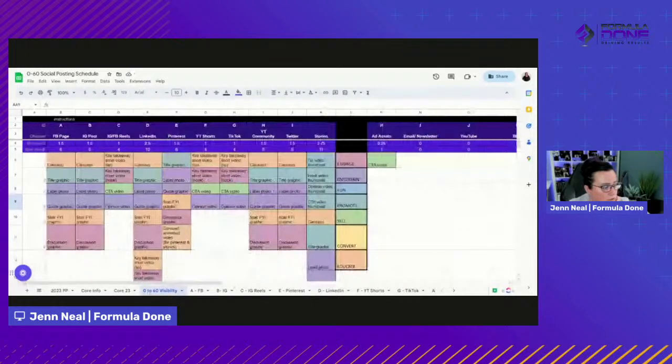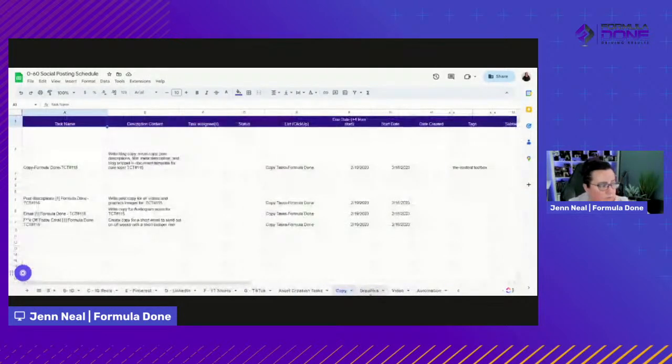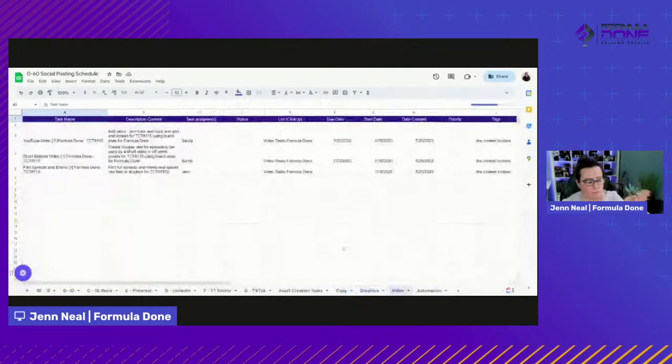And then we use all of this to say, here's the copy tasks we need, here's the graphics tasks, here's the video stuff. And then all of that gets imported into ClickUp and we create all of these different tasks based on copy tasks, graphic tasks, and then those get assigned out.